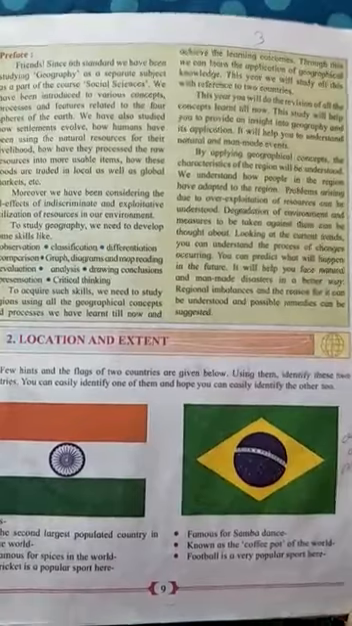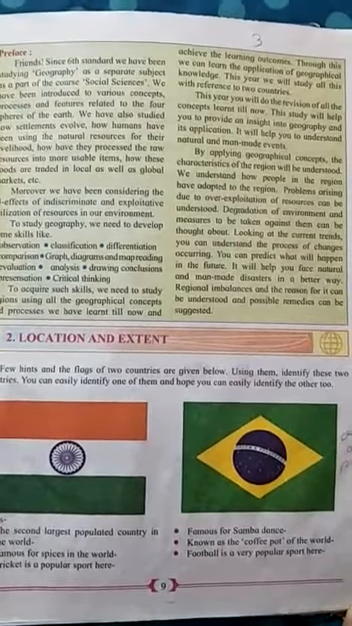Now the chapter, Location and Extent. In this chapter, on this page you can see two different flags are given. The first one you can make out, it is India. There are hints given, so we'll go through them. The second largest populated country in the world, famous for spices, and cricket is a popular sport here. Of course that is India. Then the second flag, the hints are famous for samba dance, known as the coffee pot of the world, and football is a very popular sport here. And this country is Brazil that we are talking about.